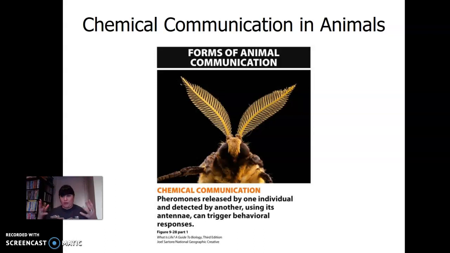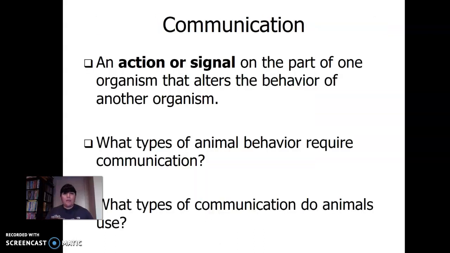So the ants, usually ants work together, right? And there are scouts that go out looking for food. If they find it, they're releasing chemicals, and that's telling everybody else where the food is. And then all of a sudden you have 100 ants in your kitchen. Communication: an action or signal on the part of one organism that alters the behavior of another.